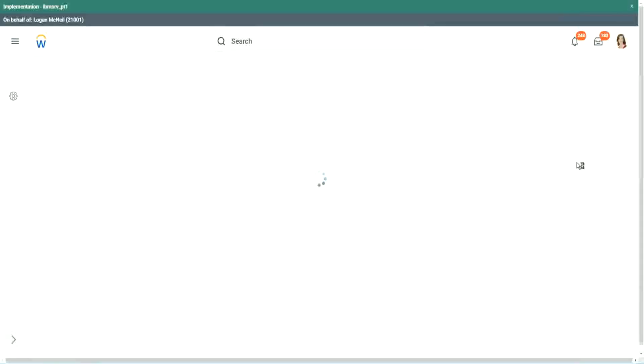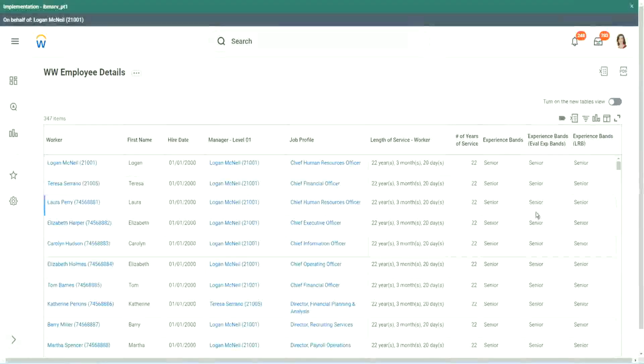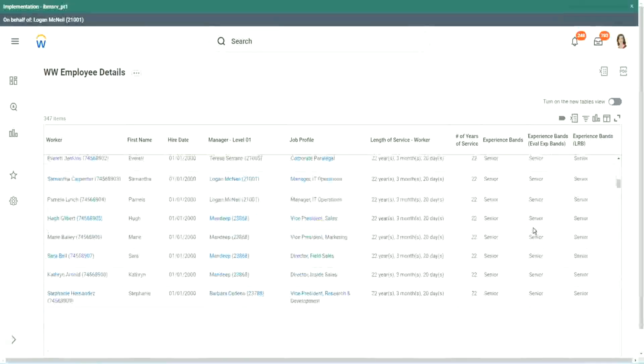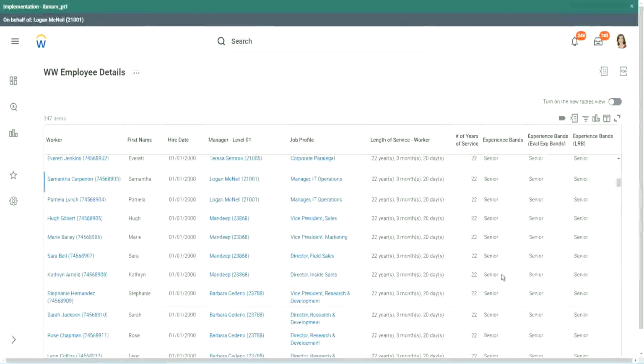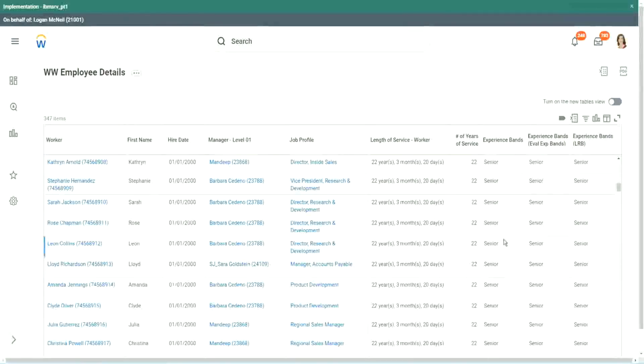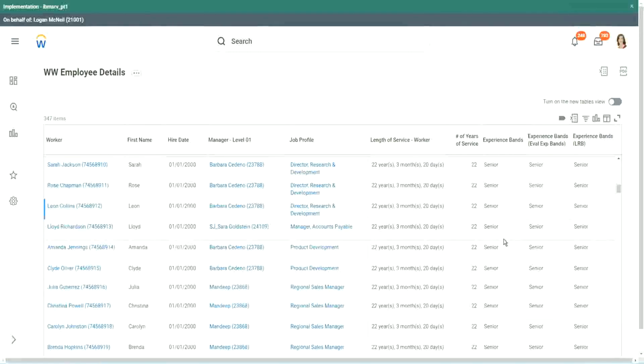But an LRB also, same output. So our output was exactly the same. In this particular case, it did not make much of a difference. We could use either of them, but with this example we were able to explore 3 different types of calculated fields.